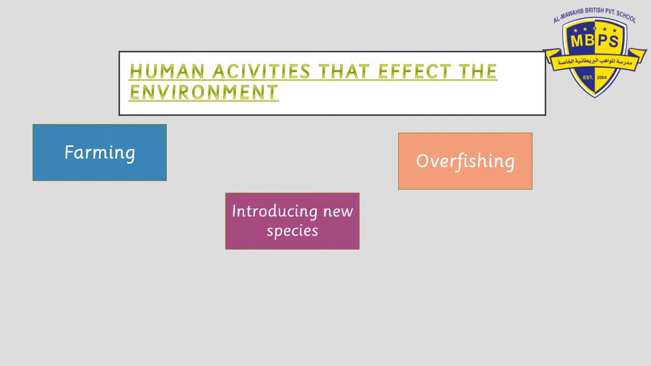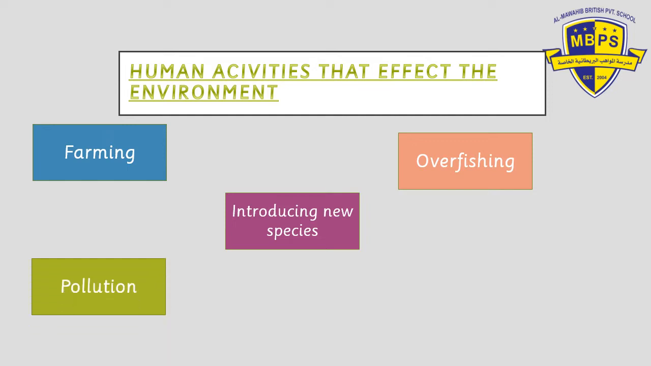Introducing new species. When we introduce new species into our environment for our own benefit and we don't take control of them, then these species start reproducing more and they take over the environment. For example, if you remember the crab which we talked about, it was introduced into America. The American crab, wherever it goes now, eats all the small fishes in the seas.